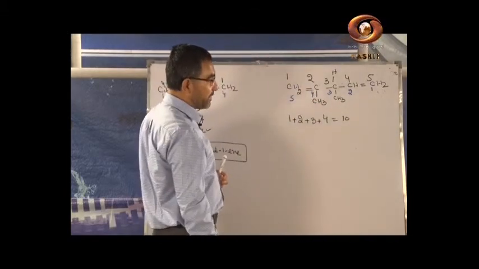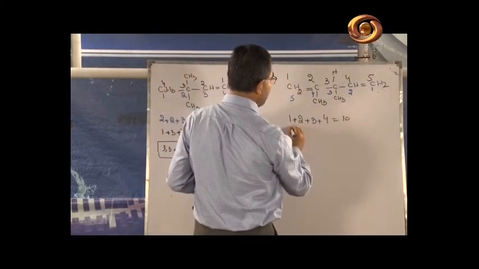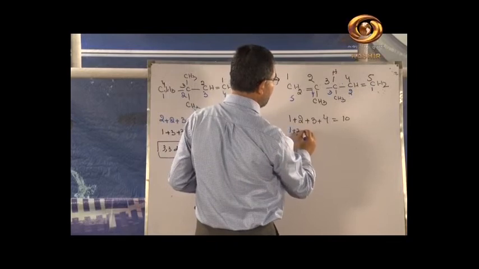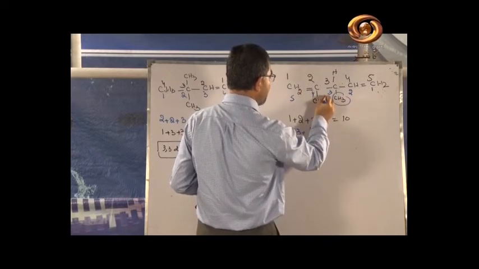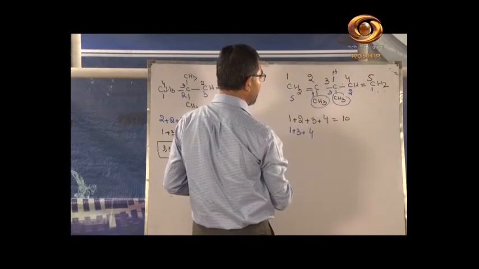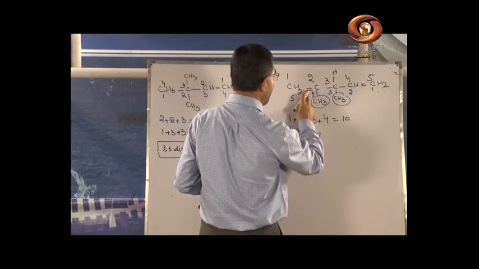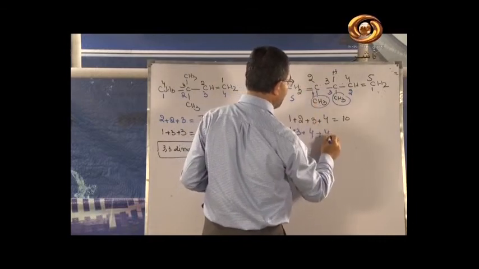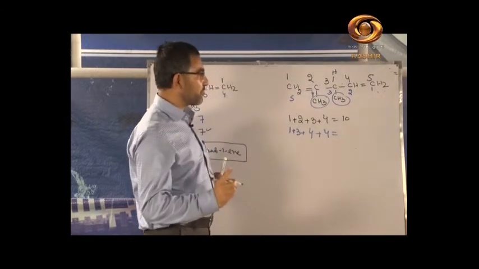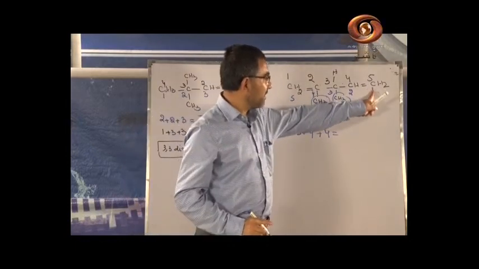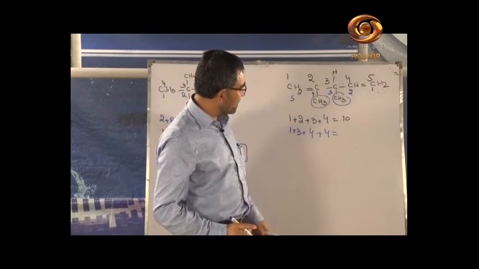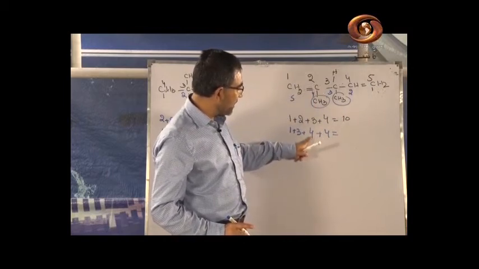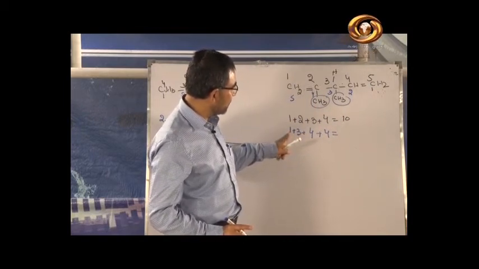If you add the positions, 1 plus 3, because at position number 3 we have the methyl, plus 4, at position number 4 we have the methyl again, and plus 4 we have the double bond attached to position number 4. Draw it and try it. 1 plus 3 plus 4 plus 4. What is the sum? 4 plus 4, 8, plus 3, 11, plus 1, 12.